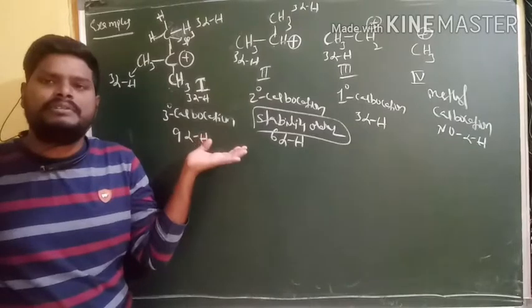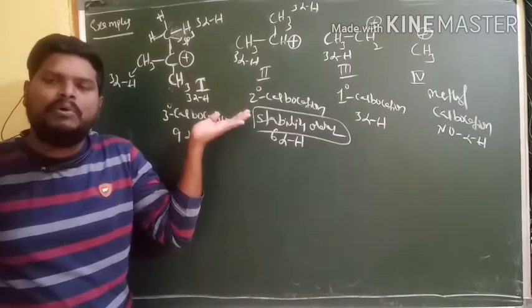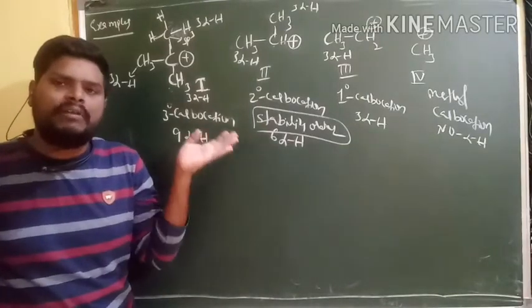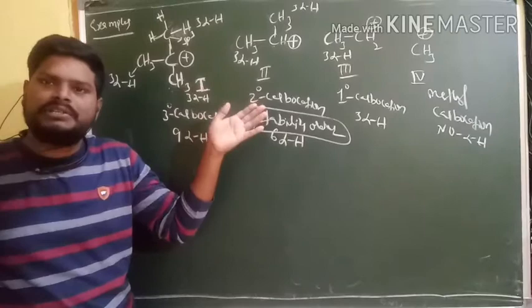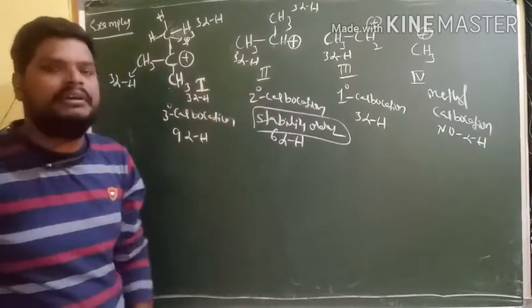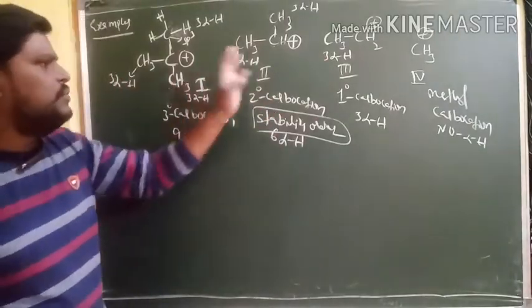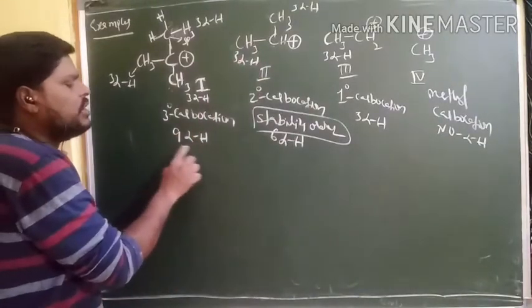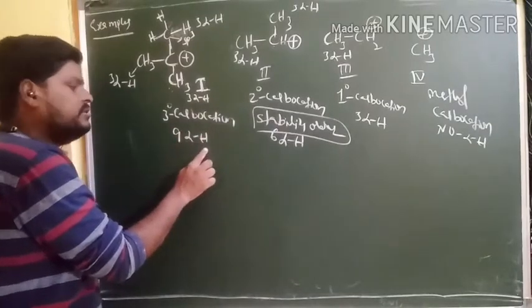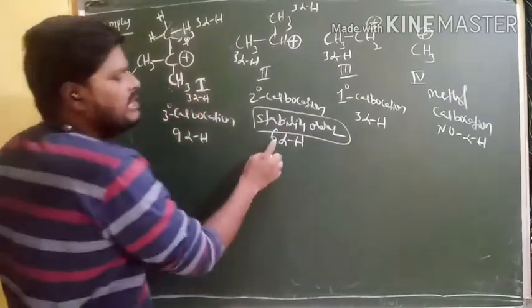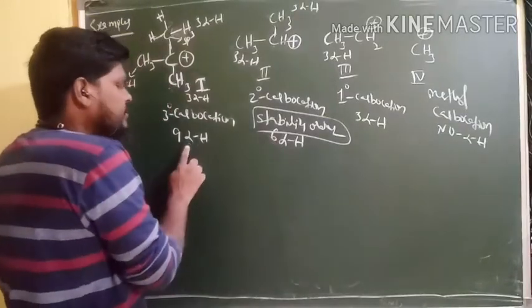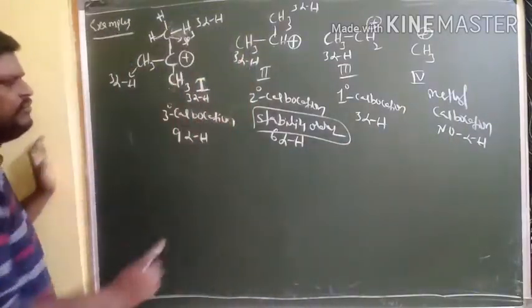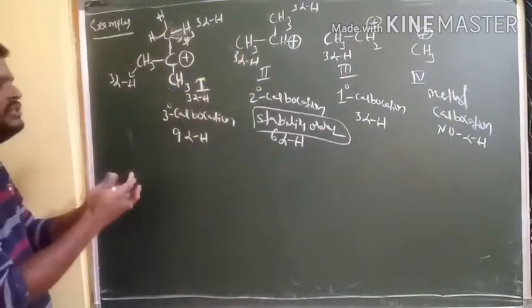More number of alpha hydrogens, more hyperconjugation. More hyperconjugation, more stability. Right? Simple concept here. More number of alpha hydrogens, more hyperconjugation. More hyperconjugation, more stability. Among these 4, which one has more number of alpha hydrogens? Yes, tertiary carbocation having 9 alpha hydrogens. That's why more hyperconjugation. Here 6 alpha hydrogens, comparatively less. Compared to this one it is less. Here no alpha hydrogens.